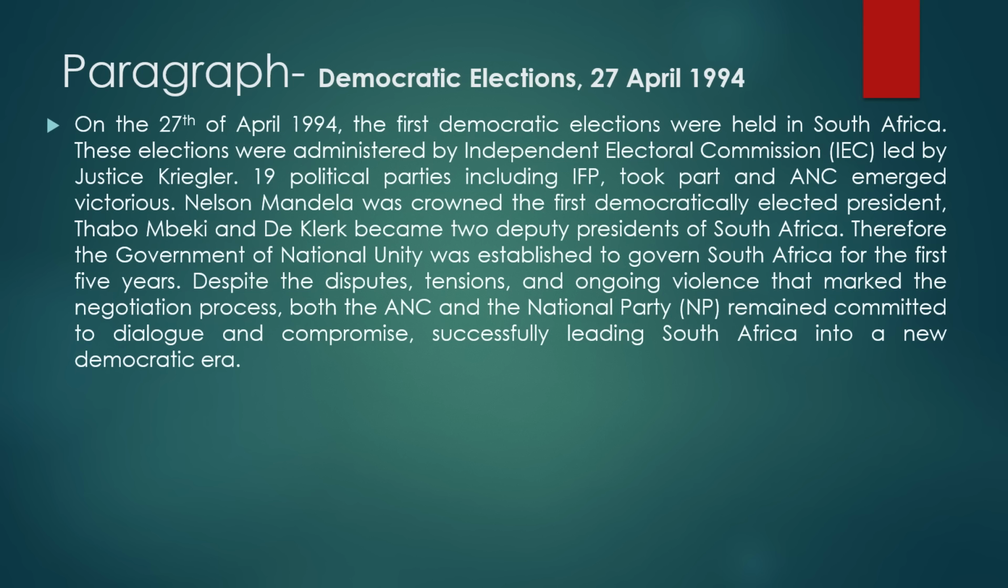Nelson Mandela was crowned the first democratically elected president. Thabo Mbeki and de Klerk became the two deputy presidents of South Africa. Therefore, the Government of National Unity was established to govern South Africa for the first 5 years. Despite the disputes, the tension, and ongoing violence that marked the negotiation process, both the ANC and the National Party remained committed to dialogue and compromise, successfully leading South Africa into a new democratic era.